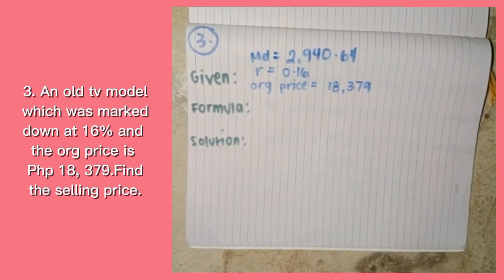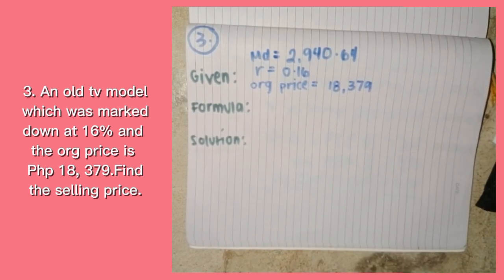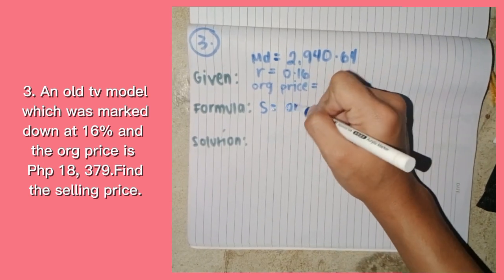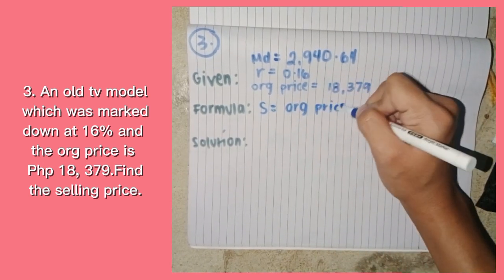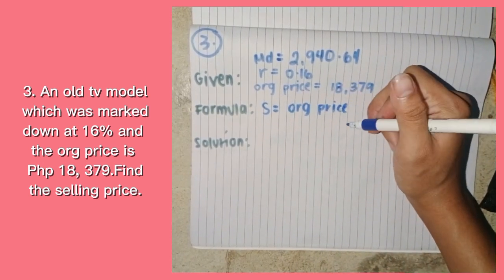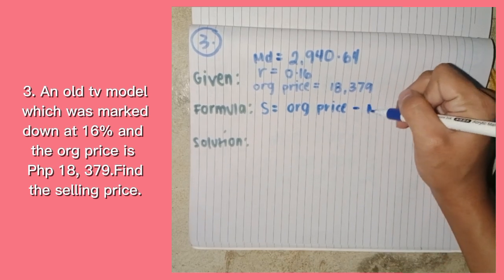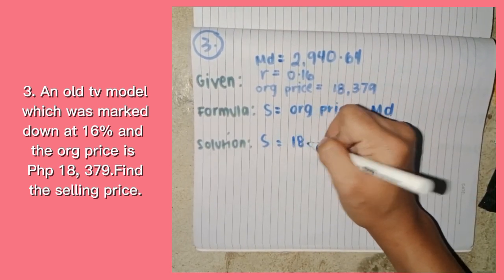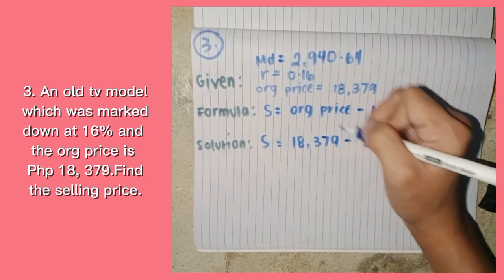For the formula, we are going to use selling price is equal to original price minus markdown. So the solution is the original price, 18,379, minus the markdown, 2,940.64.